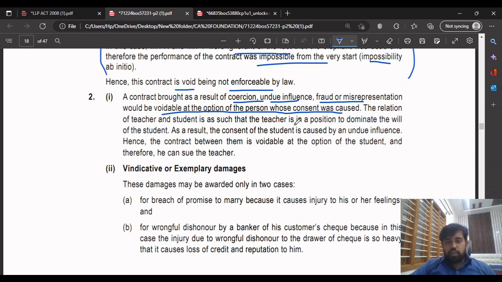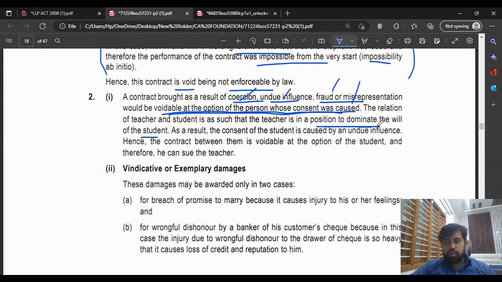So in this case, the teacher induced the student to sell his bike to give him more marks to pass the exam. So the father of the student told him to file a complaint against the teacher. So can he do that? That is the question. In this case, the teacher is in a position to dominate the will of the student. So we have to first write these things: fraud, misrepresentation, undue influence, coercion, and that it is voidable at the option of the person whose consent was caused.